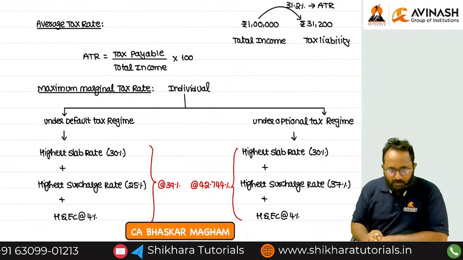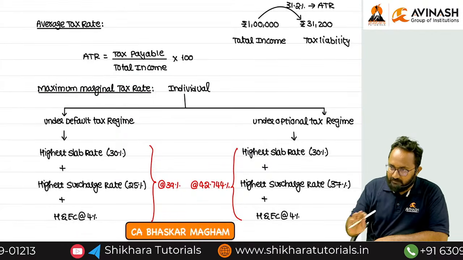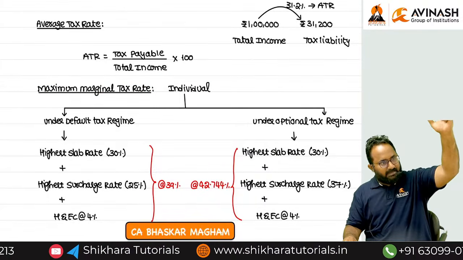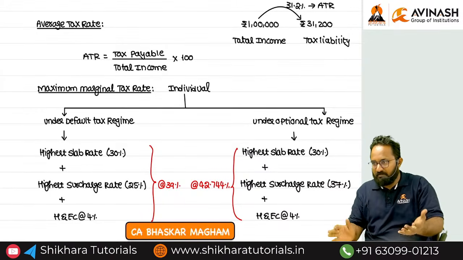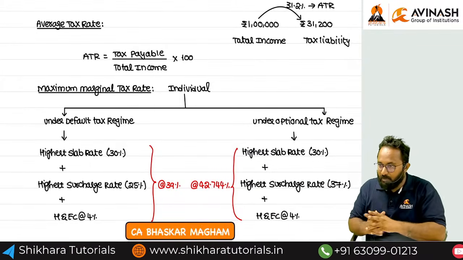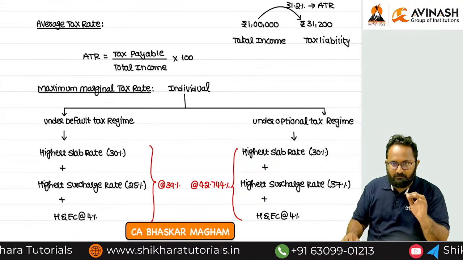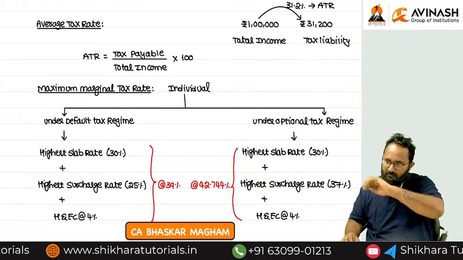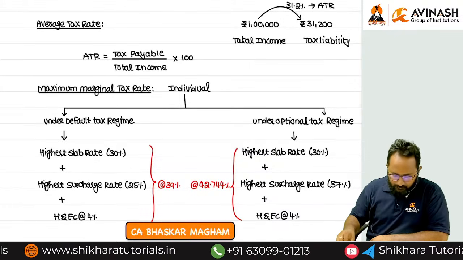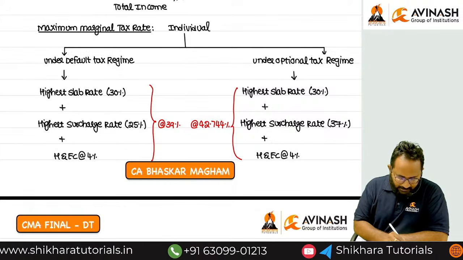In the same way, you can calculate the maximum marginal tax rate for every assessee. Highest income tax rate, highest surcharge rate, health and education cess combination only. We can call it the maximum marginal tax rate. Can you calculate the maximum marginal tax rate for a partnership firm? Please calculate. What is the partnership firm's highest slab rate? 30%.